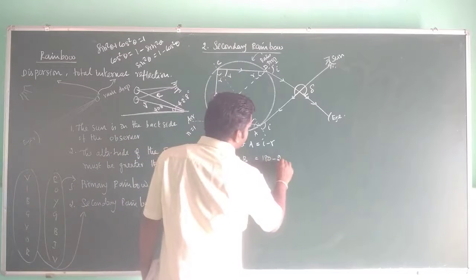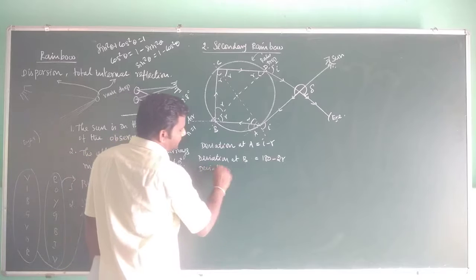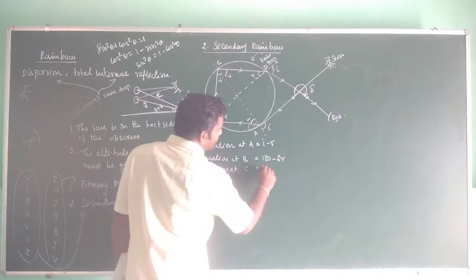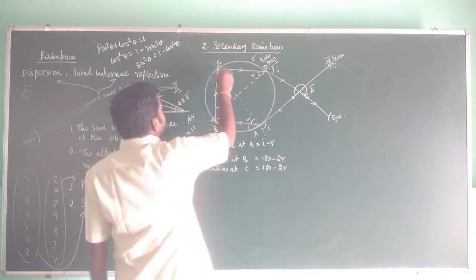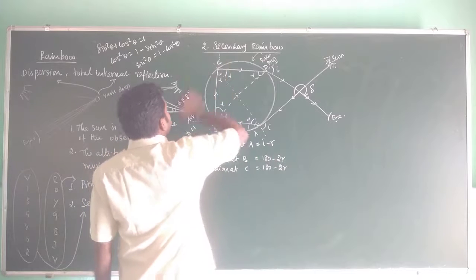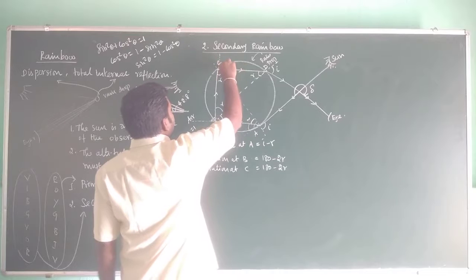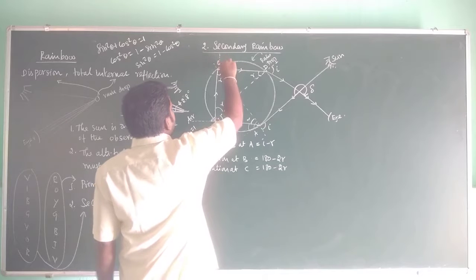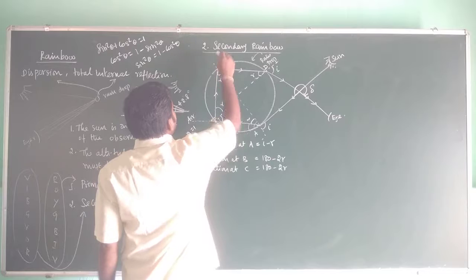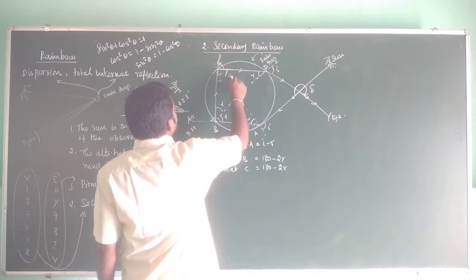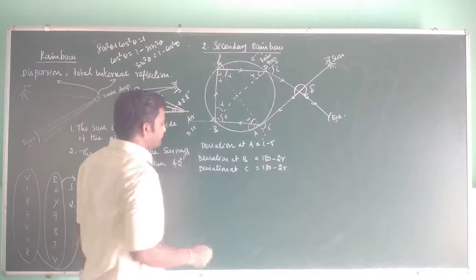So 180 minus 2R at B. Again, the deviation at C is equal to 180 minus 2R. A similar situation occurs here. If the unrefracted ray goes like this, but the refracted ray goes in this direction, then this is the angle of deviation. To calculate it, you need to subtract R plus R, 2R, from 180. So here also it is 180 minus 2R.